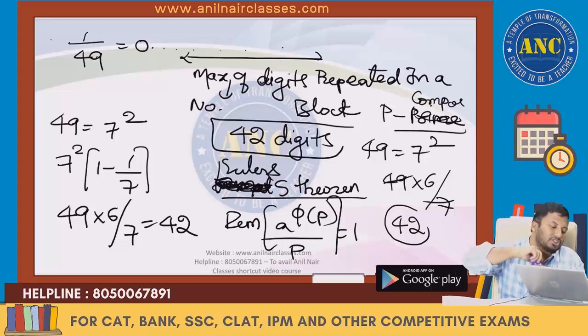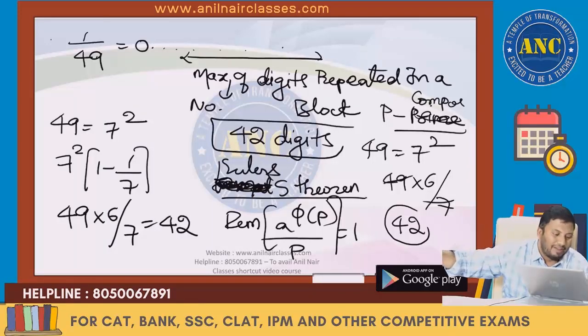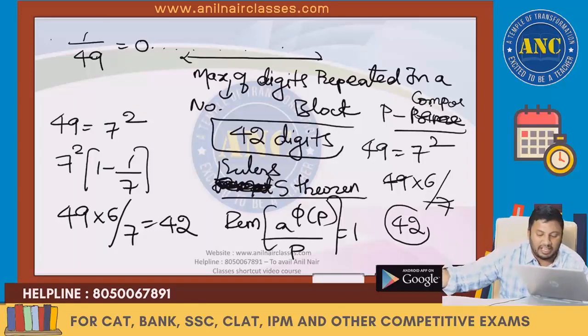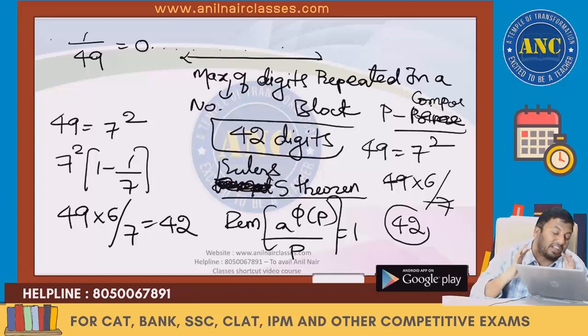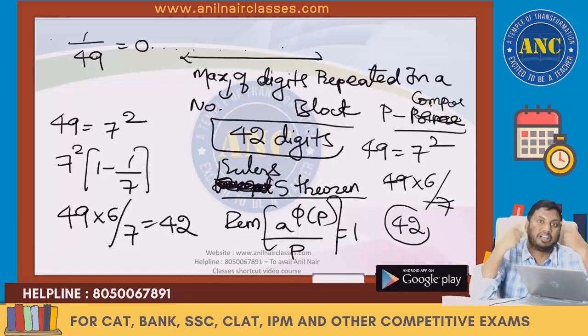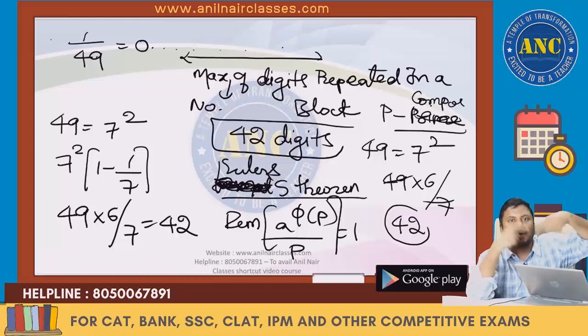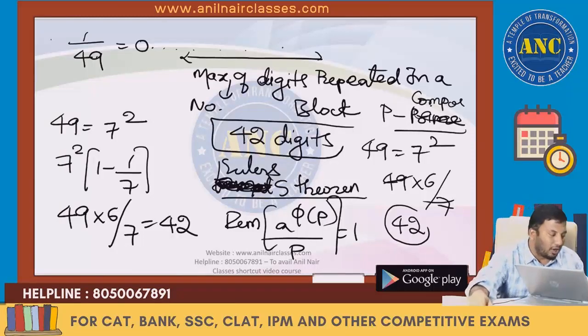Phi of 49, 49 is 7 square. So the answer is 7 square into 1 minus 1 by 7, 49 into 6 by 7, it is 42. Actually, what is this 42? 42 is nothing but the quotient function of that remainder. The quotient function will tell you the remainder when it gives 1. So after that, the same digits will get repeated. I hope it is clear.